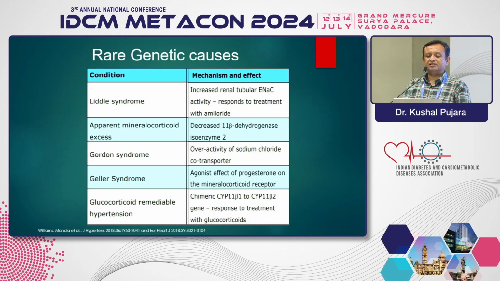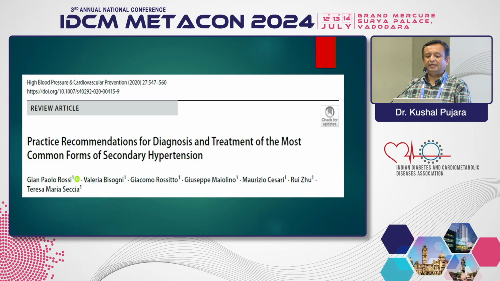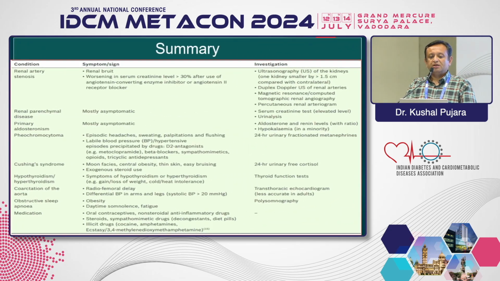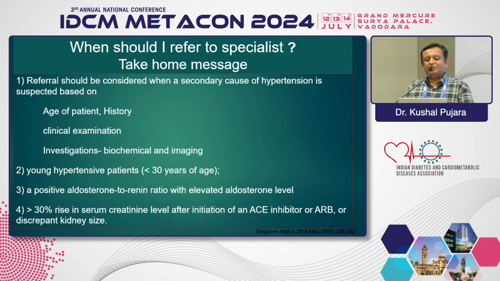Again, there are rare genetic causes like Liddle syndrome, which we don't come across routinely. This is a very good review article published in 2020 in the cardiovascular prevention journal, which is very detailed about the common forms of secondary hypertension. This is a summary of that. For renal artery stenosis, we always think of renal bruit and worsening creatinine level after starting ACE inhibitor or ARB; renal parenchymal disease may be asymptomatic. You can just see this summary slide, and we already discussed the different investigations in the previous slides. So now, coming to the last two slides about the take-home message.